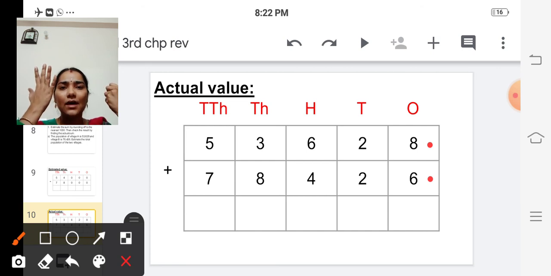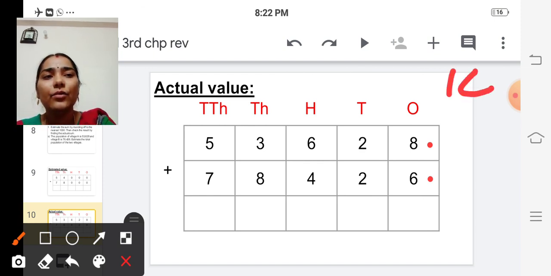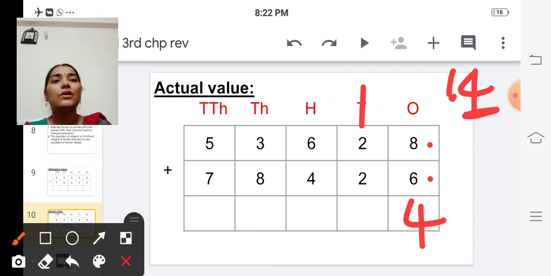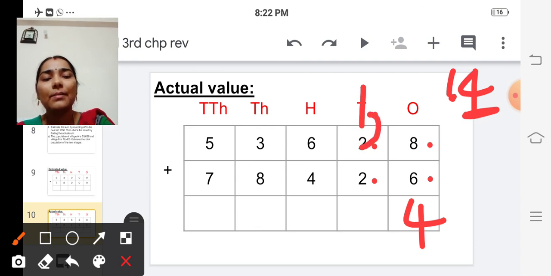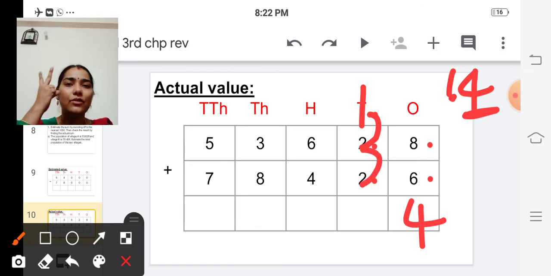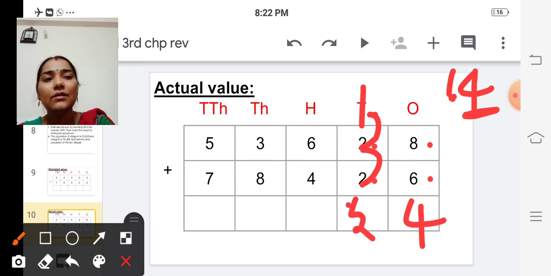After 8: 9, 10, 11, 12, 13, 14. So we are getting 14. We put this unit digit in the answer place and carry over this 1 to the next place. So here we have 1 plus 2 plus 3. First let's add 2 plus 1, which is 3. And next 3 plus 2. So 3 in the mind, 2 in the fingers. After 3: 4, 5. So here we are getting 5.